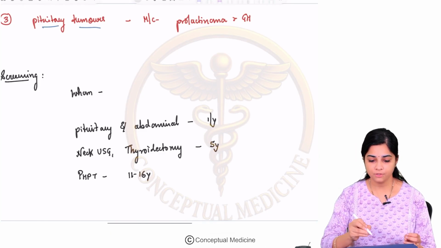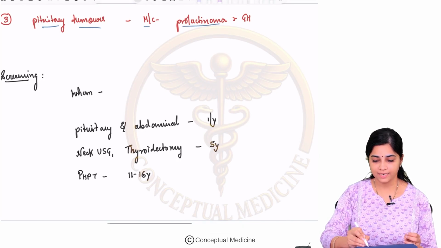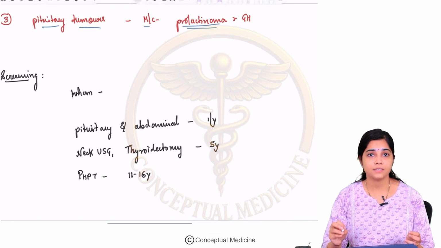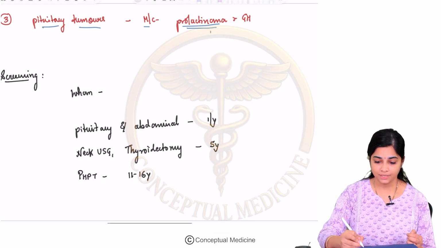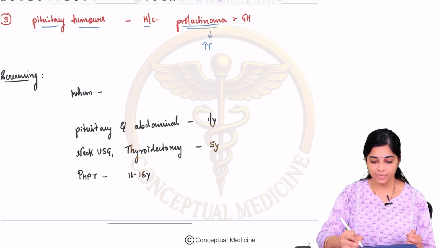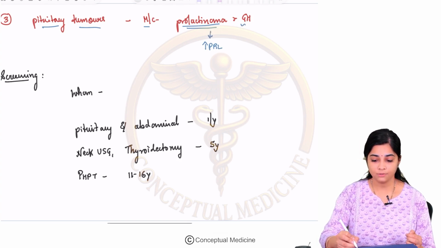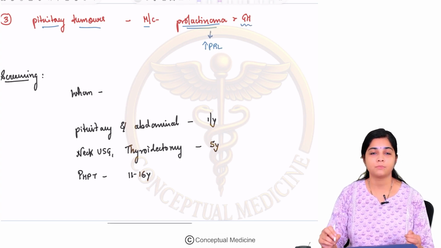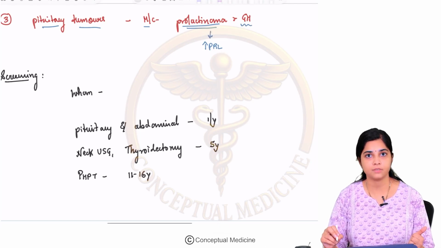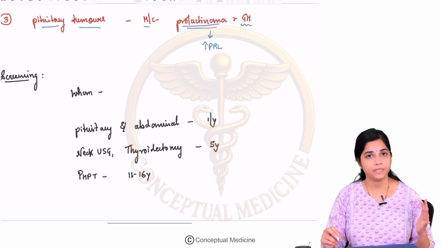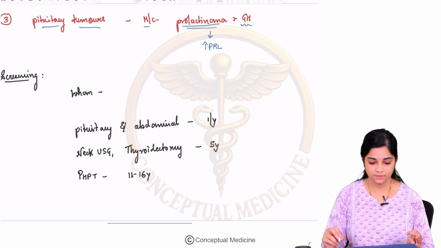So amongst the pituitary tumors, the most common is prolactinoma. Prolactinoma is associated with increased prolactin production. Secondly, you can also have your somatotroph adenomas or your growth hormone producing tumors. So this is about your MEN1 syndrome's cardinal manifestations.